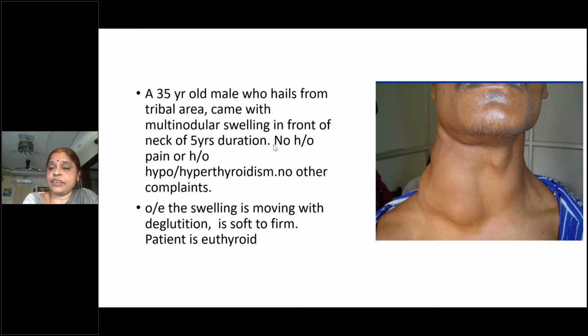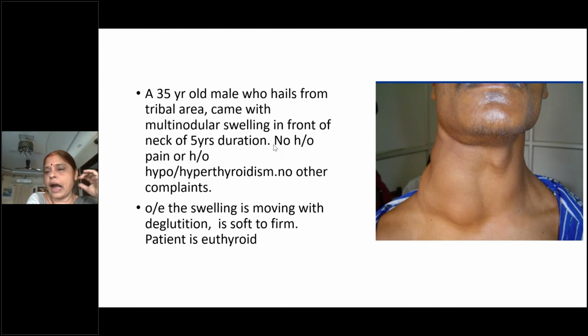So very good. Stridor will be there, hoarseness of voice will be there. Then another thing is, very good, as Sucharita told, lymph nodal enlargement. So a thyroid swelling with lymph nodal enlargement is a malignant thyroid, a papillary carcinoma of thyroid.